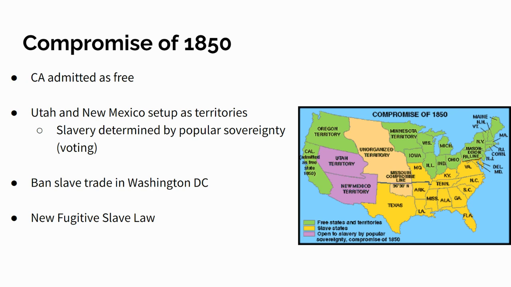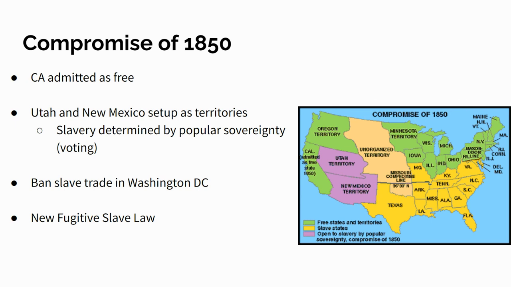Now, we're going to get some concessions because both these things are a little bit more of an advantage to the North. So what are some concessions to the South? Well, one more thing to help out the North is they're going to ban the slave trade in Washington, D.C. They don't ban slavery there, but they don't allow you to buy or sell slaves, because people felt like it didn't look good for foreign countries to come in and see America buying and selling slaves. America's one of the last countries that has slaves.